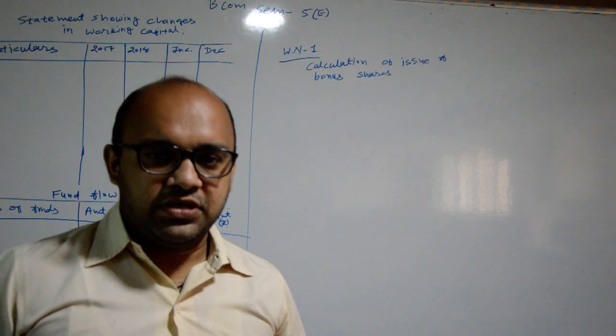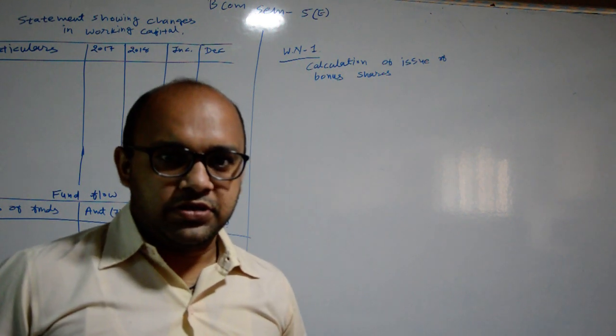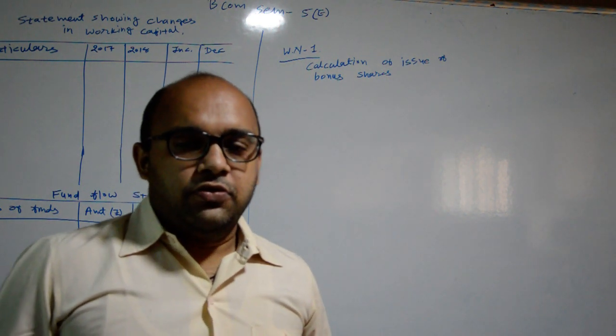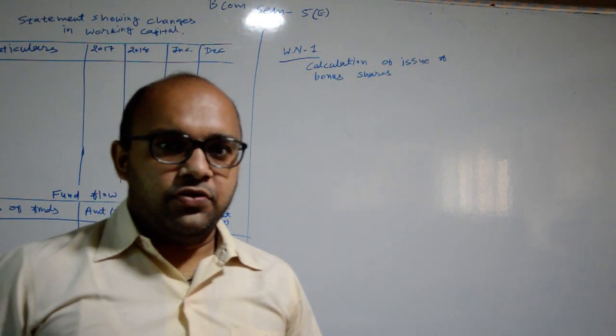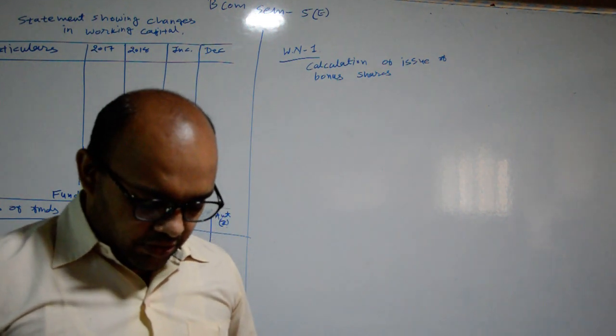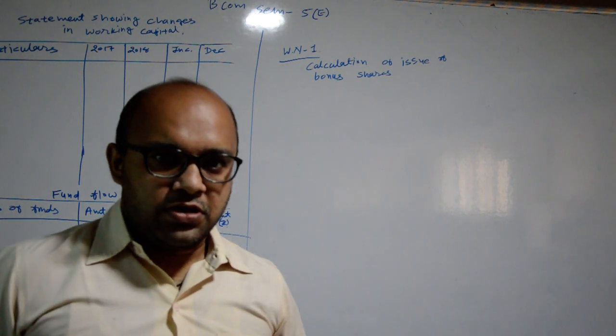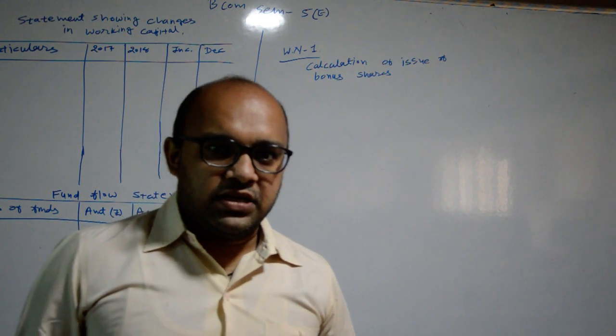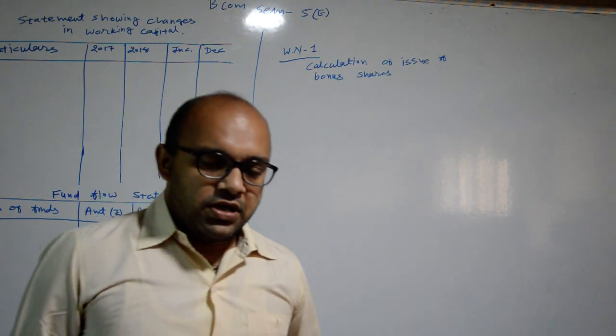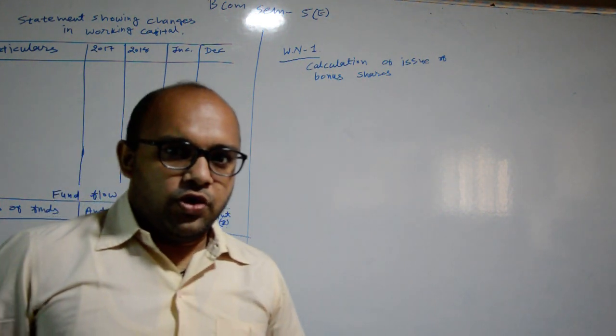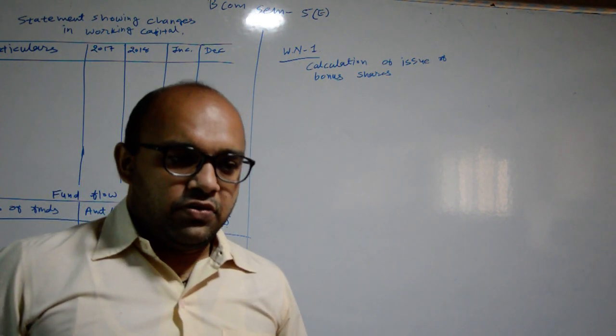Bonus shares are the shares which are provided to shareholders free of cost. Shareholders do not have to pay 1 rupee for that purpose. So the company will issue these bonus shares on the basis of its reserves. When there are extra reserves in the company's accounts, then the company will provide bonus shares to its equity shareholders.